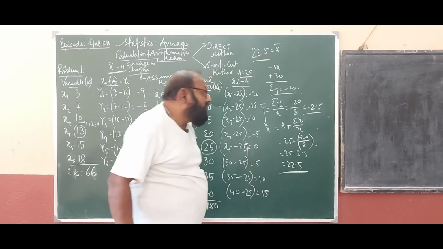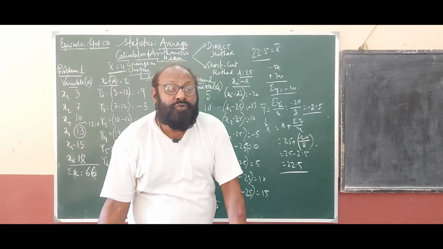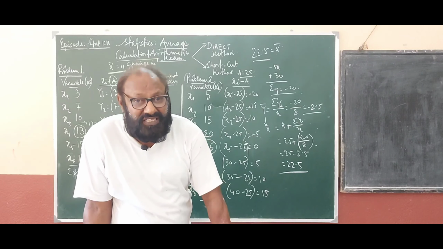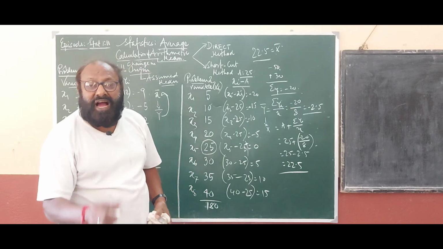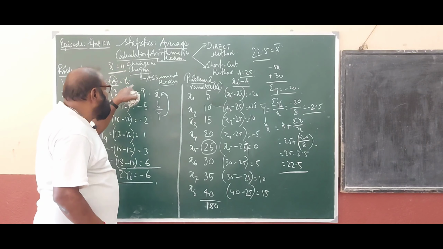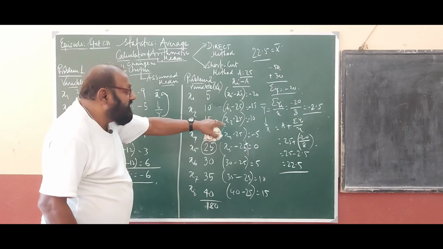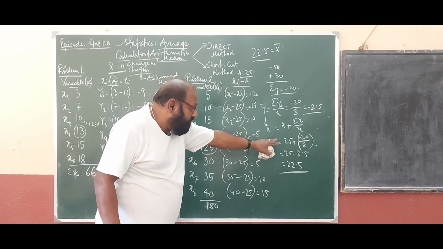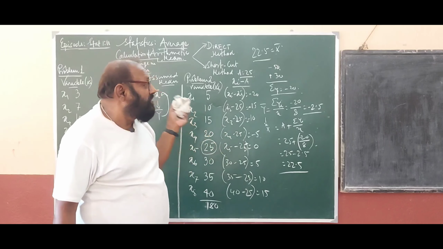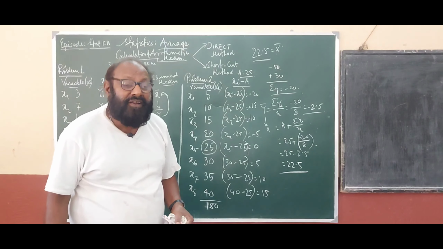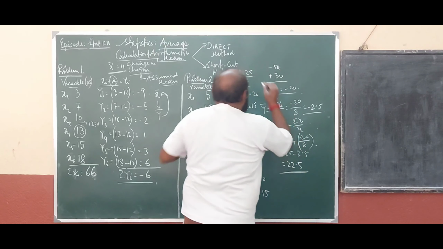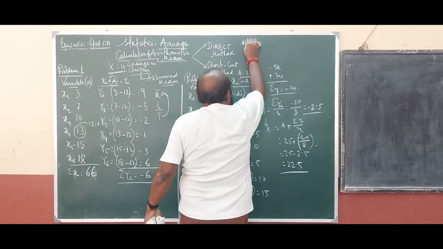Clear? So what is the concept? Concept is that we can find out the arithmetic mean with the help of changing the origin. Why? In order to make our calculation less tedious, the change in origin. But since you are changing the origin, you have to consider the value with which you have changed the origin, because arithmetic mean is dependent on change in origin. I am writing it over here.